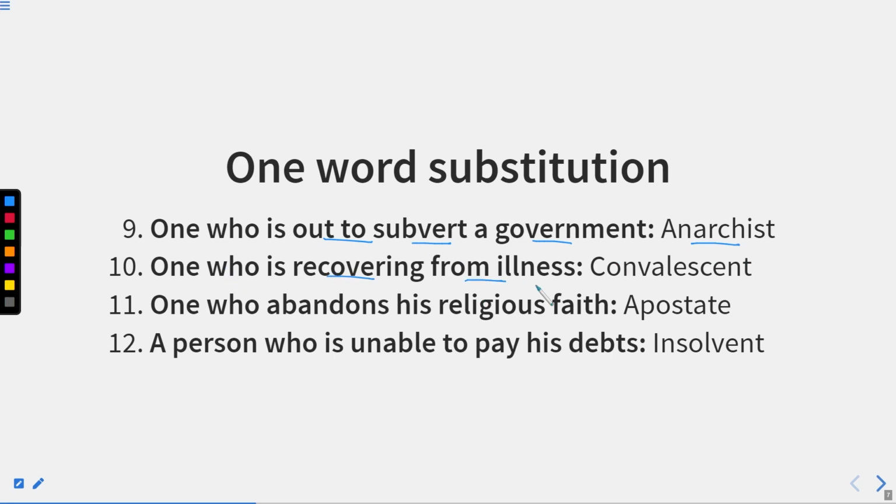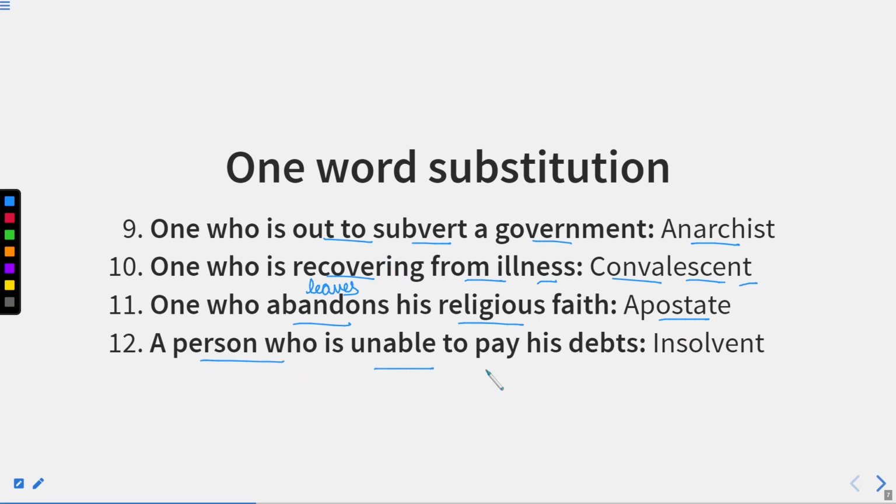One who is recovering from illness, that person is known as convalescent. So he's recovering from illness. That means he is on the positive side of his health. One who abandons his religious faith. Abandons means leaves. So one who leaves his religious faith, that person is known as apostate.